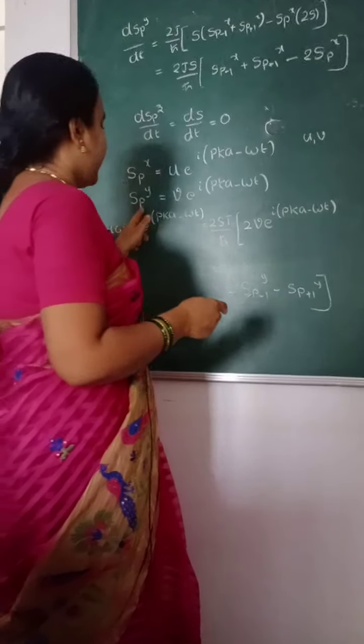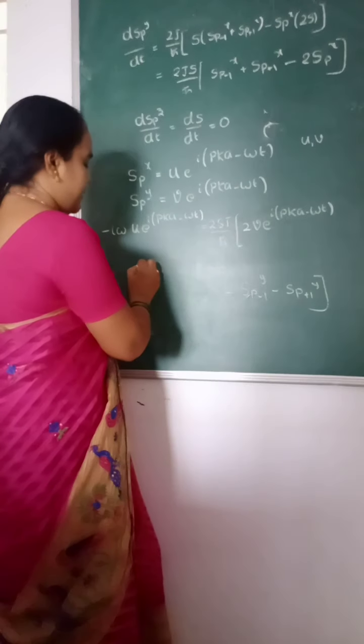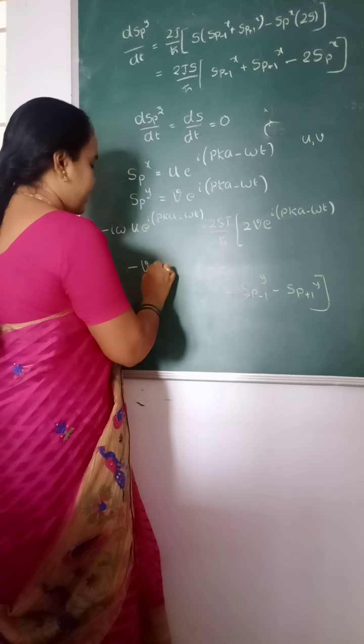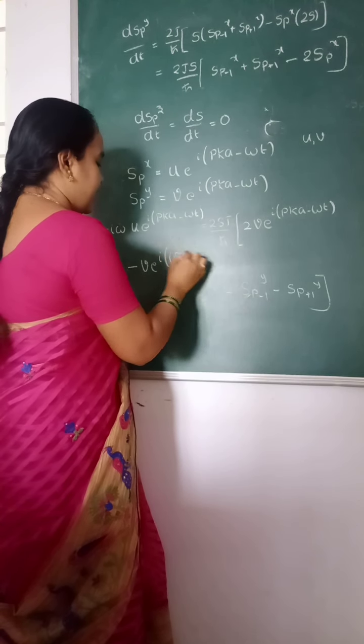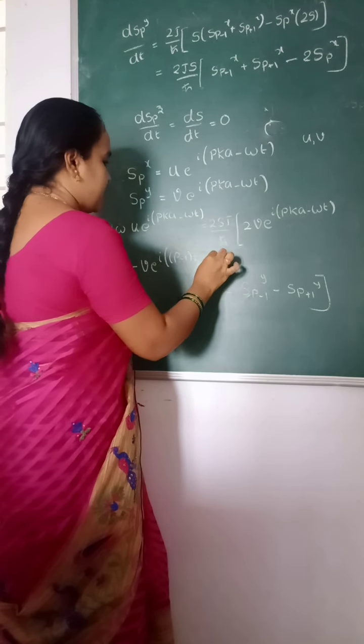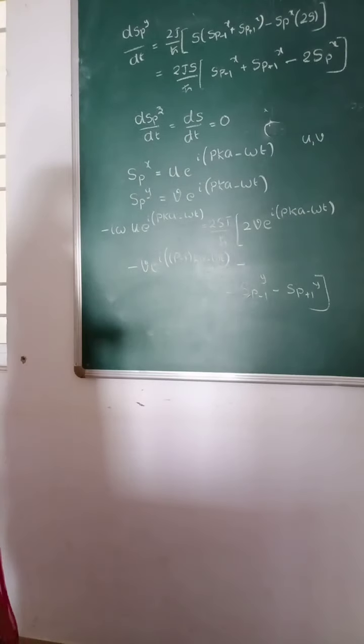So in place of p, let us replace this p with p minus 1 here, that is minus v e power i (p minus 1) ka minus omega t. What is s_{p+1} of y?